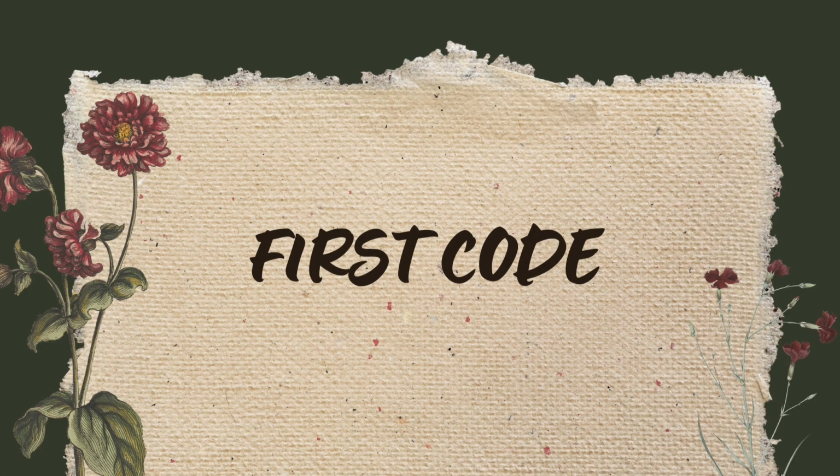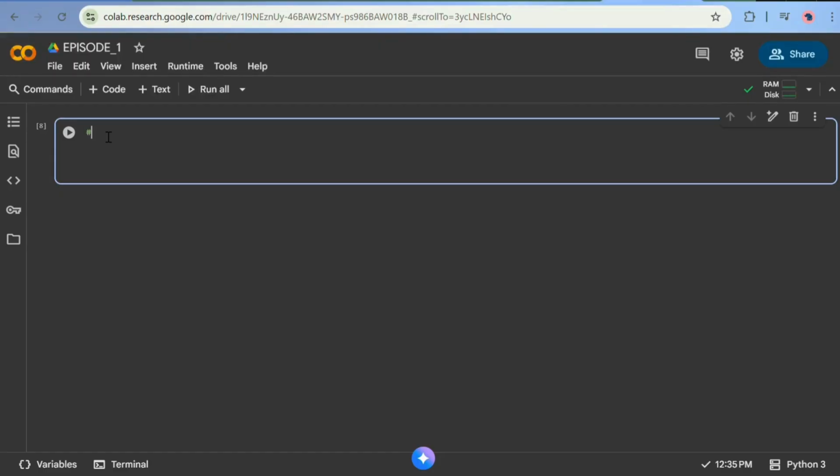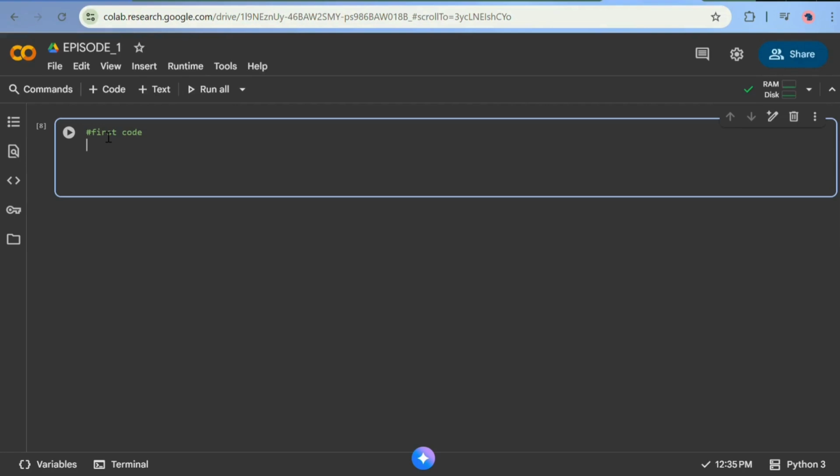So let's quickly understand Python using simple code. As always, let's start with a simple Hello World program in Python. Tada! That's your first Python program.